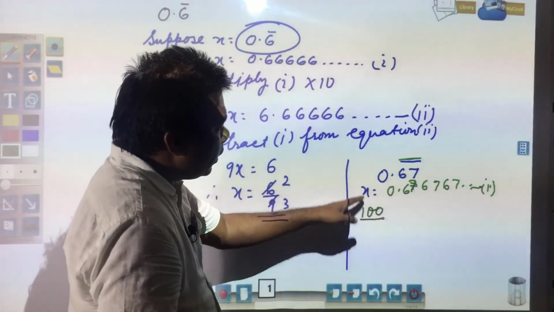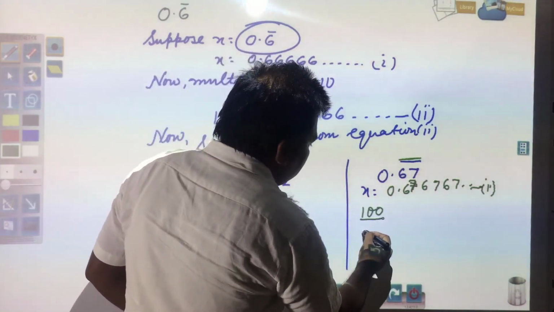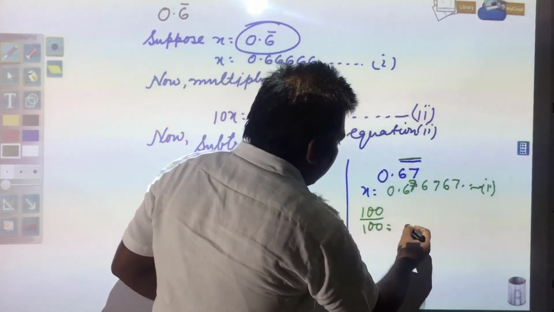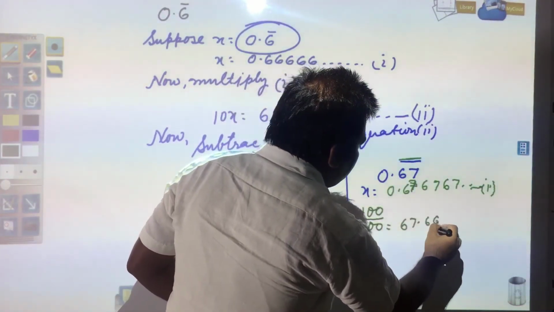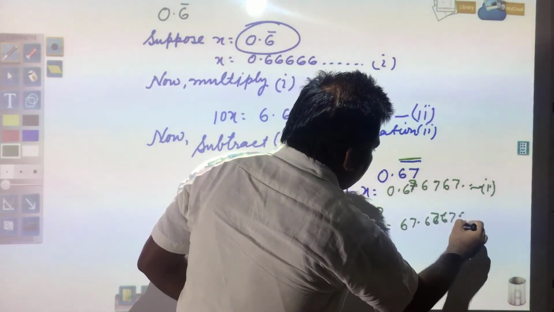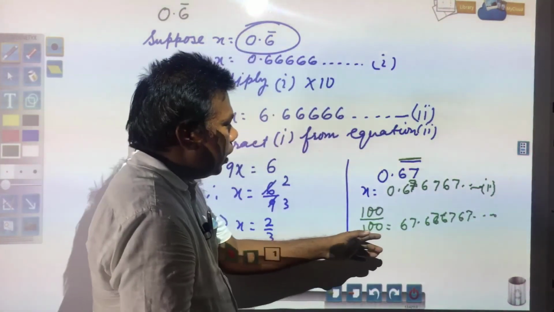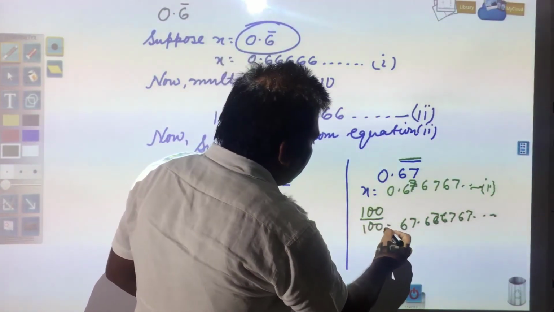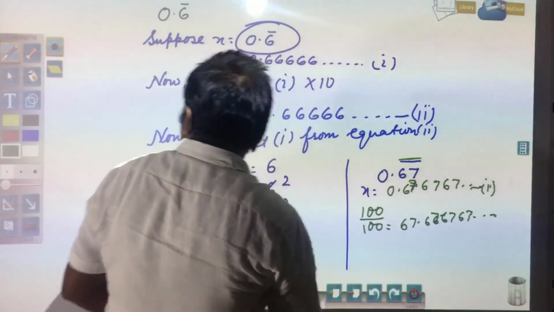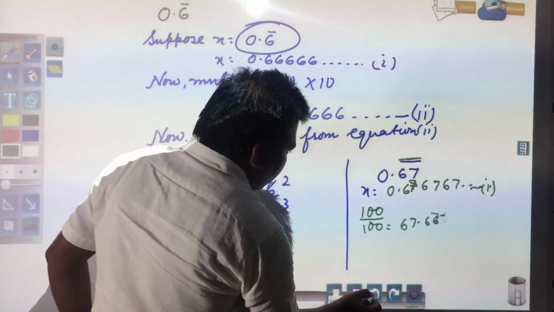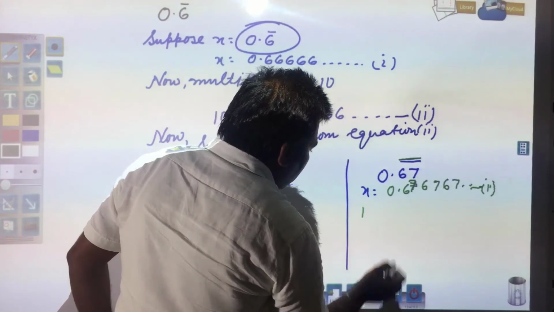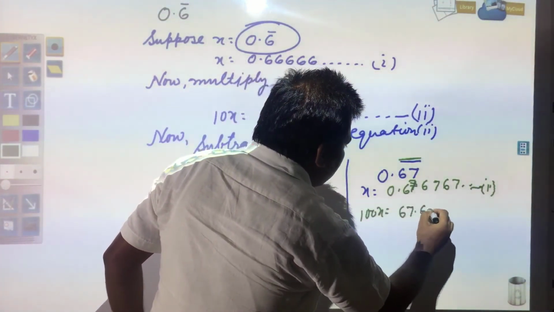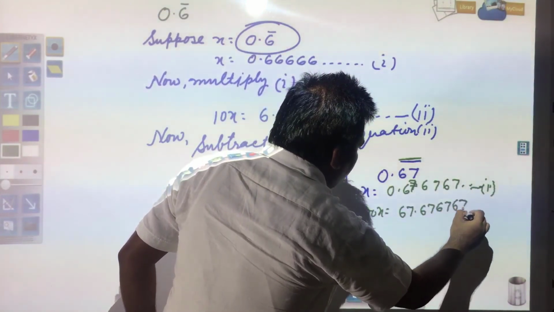So you will get 100x is equal to 67.676767 and so on.